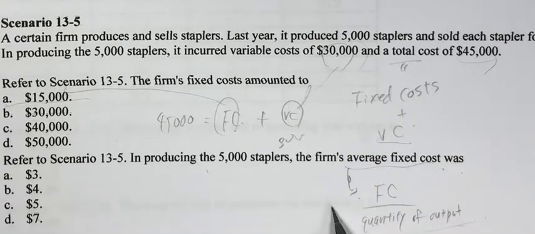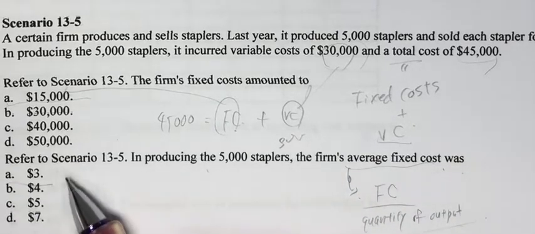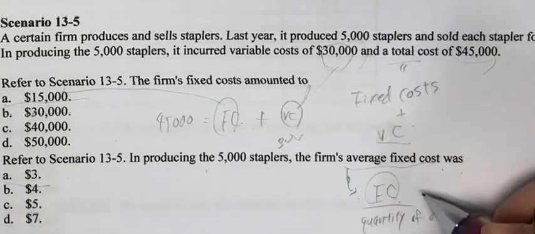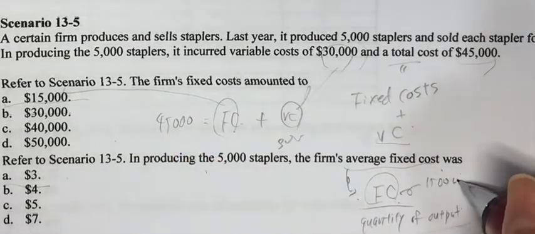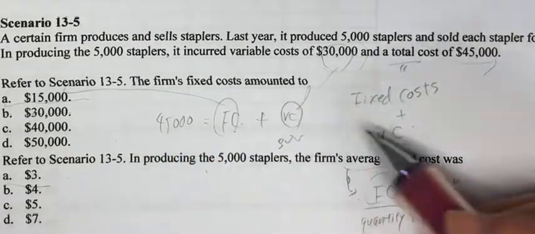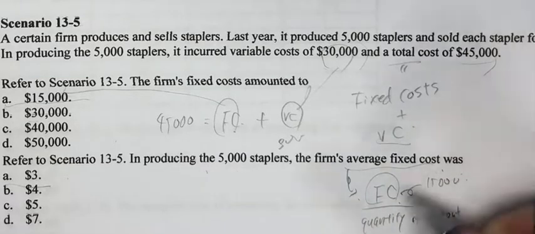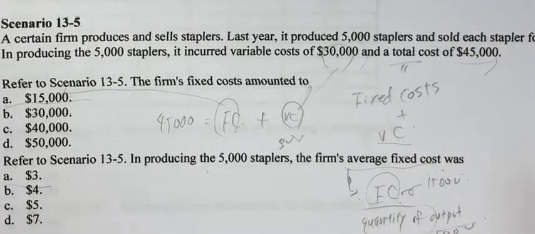So the answer is $3 because fixed cost is that much and quantity of output is 5,000. So the answer is $3. So the answer is A.